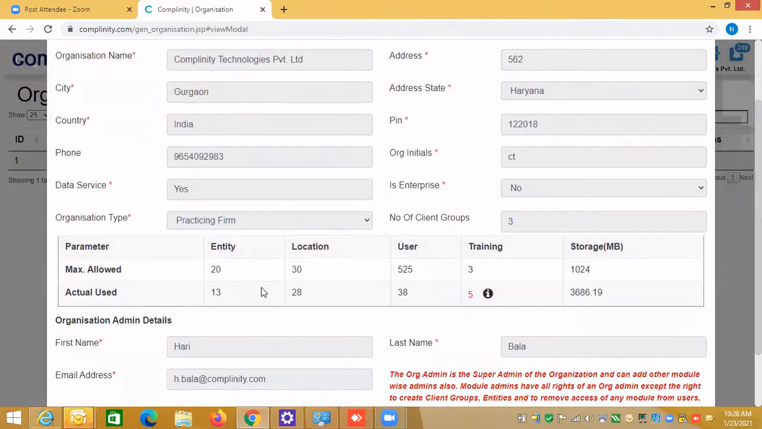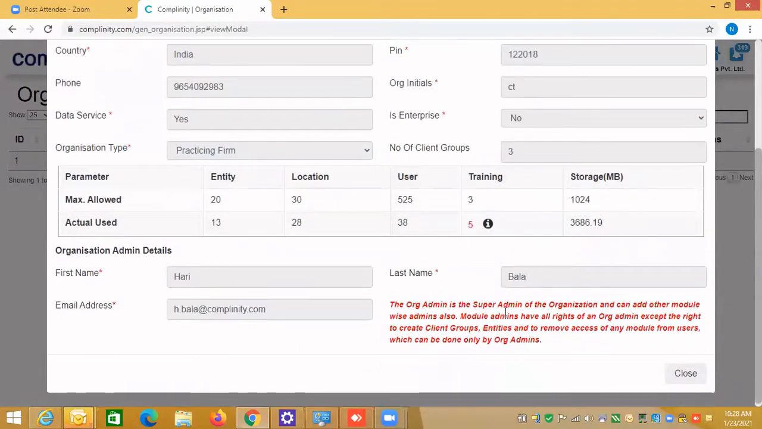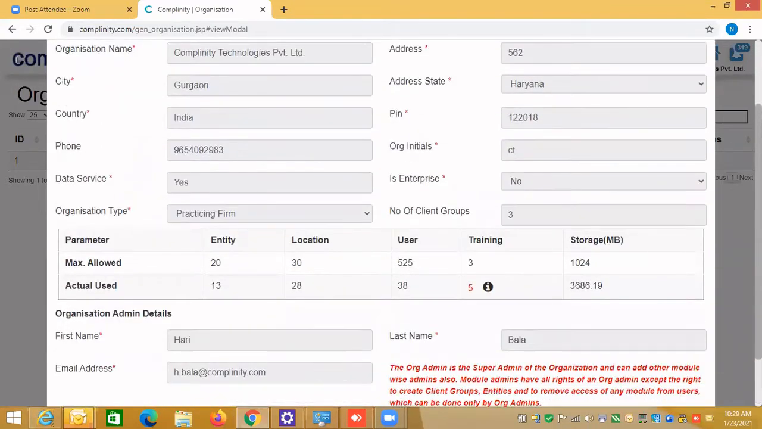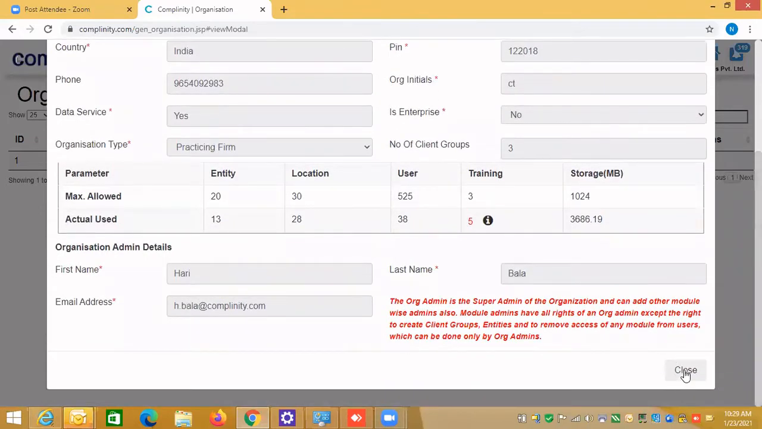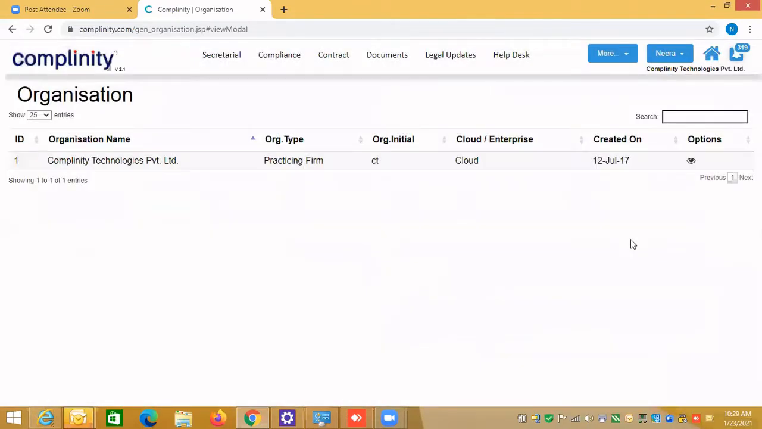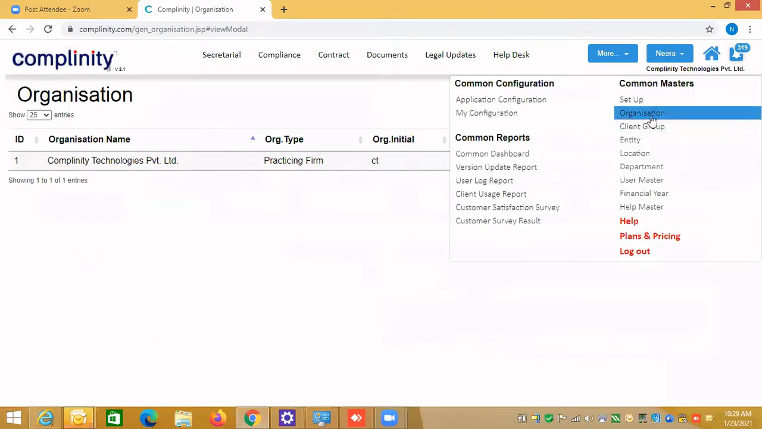And you can see how many entities you can create. You will see the maximum allowed; I think for the PCS user basic package, you can create 100 entities. There is a location number, users 5, and training, I think by default 3 or 5, and storage capacity and the name of your company organization. Suppose you have registered, then your email address will be here. So this is basic information. When you registered, this was created by the Complinity tool itself. So this is the organization detail.